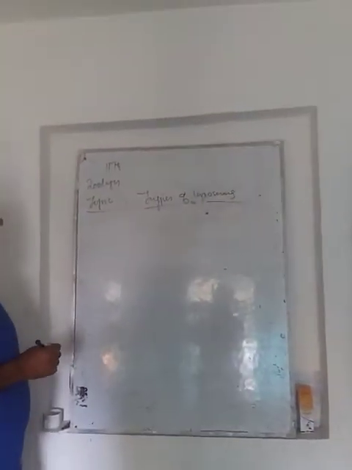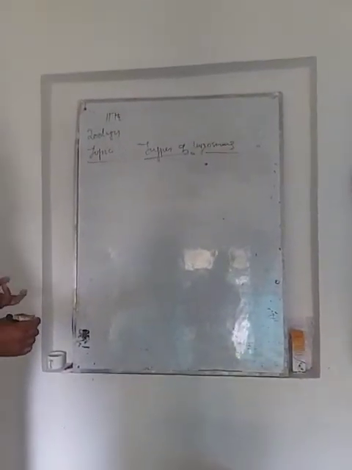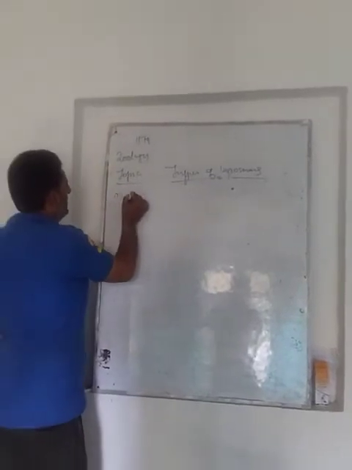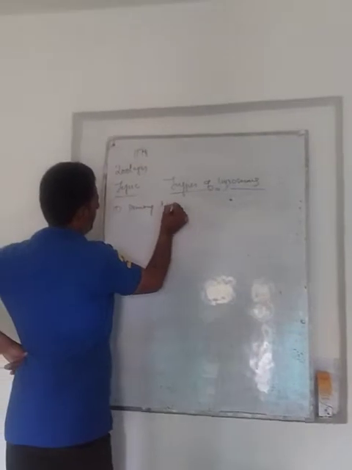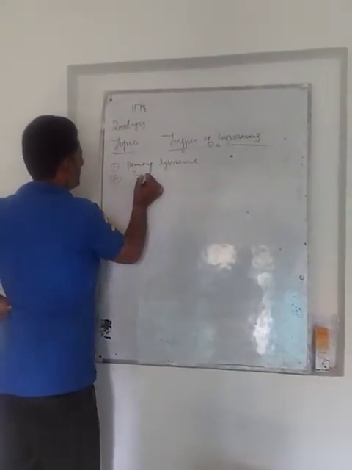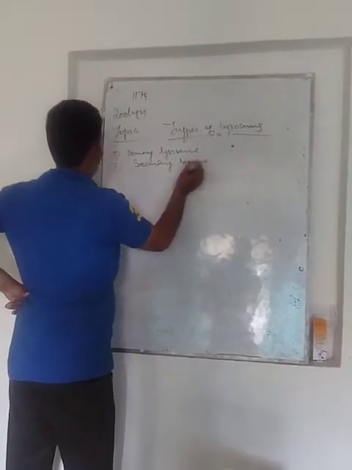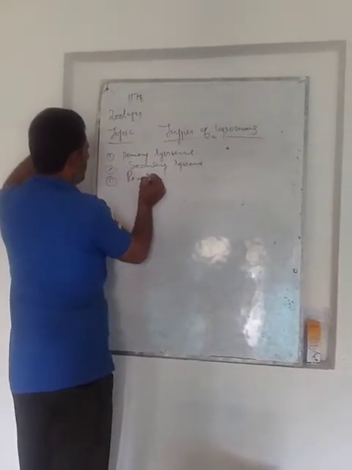Dear students, I have already told you about the lysosome. Now it is different types. There are four main types of lysosome. Number one, primary lysosome. Number two, secondary. Number three, residual or tertiary.